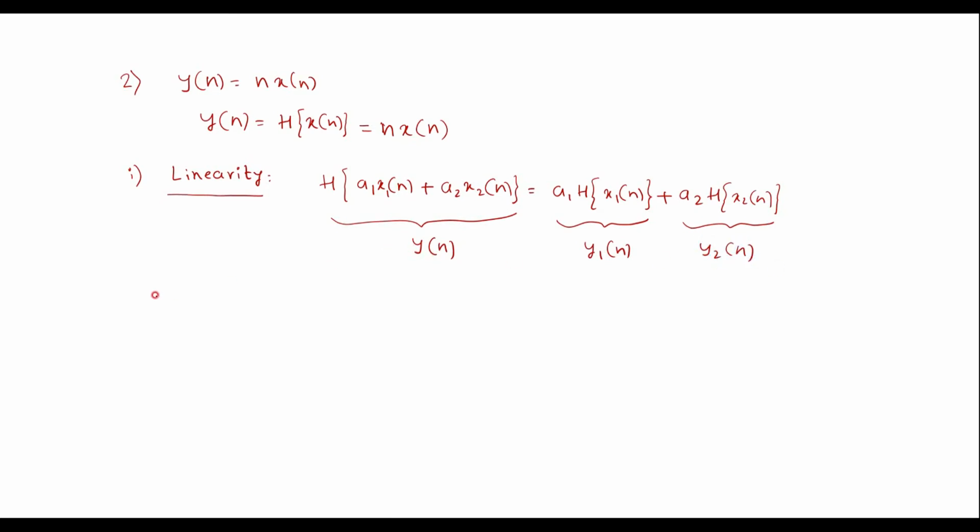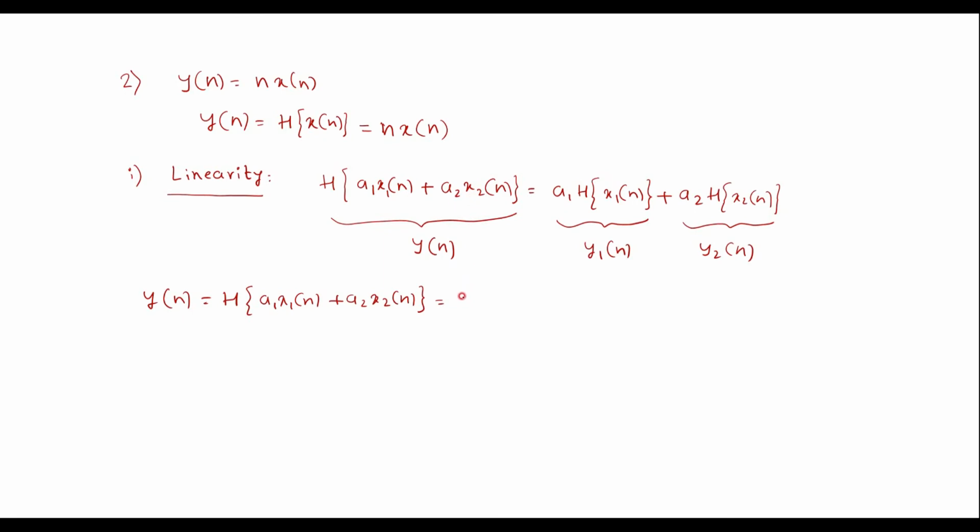Now therefore I can write y of n is equal to h of a1 x1 of n plus a2 x2 of n. According to our equation, y of n is equal to n x of n. Now we have assumed that x of n is equal to a1 x1 of n plus a2 x2 of n, that is sum of two signals applied to the system.